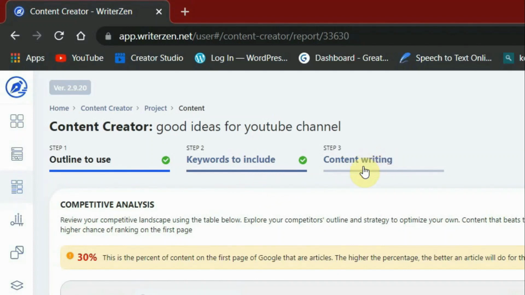The third step is content writing. In this part, Writer Zen will assist you in checking whether you are using these keywords and whether you are writing the article as per the plan. It will ensure that everything is going in the right way. So these are the 3 steps in which Writer Zen helps you write the article.